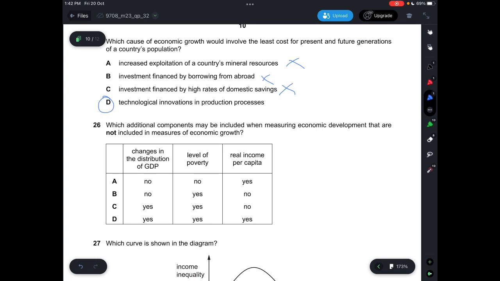Okay, so for question 26, it says which additional components may be included when measuring economic development that are not included in measures of economic growth. Okay, so changes in the distribution of GDP is not included in economic growth. Level of poverty is also not included in economic growth, but real income per capita is included in economic growth. So this will be no. So it should be yes, yes, and no. So answer should be C.